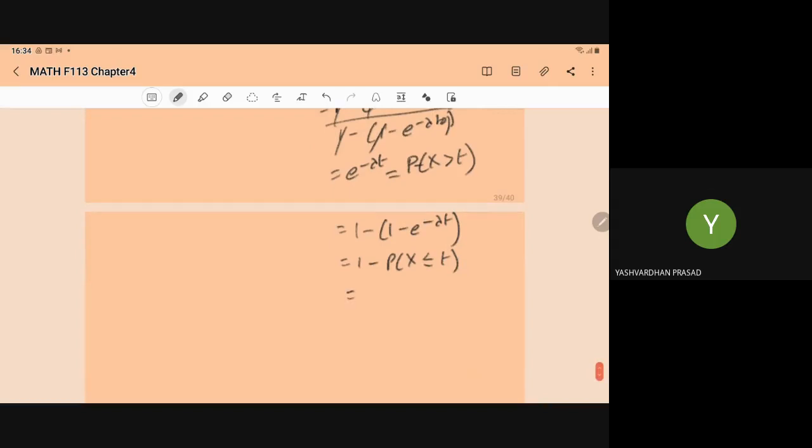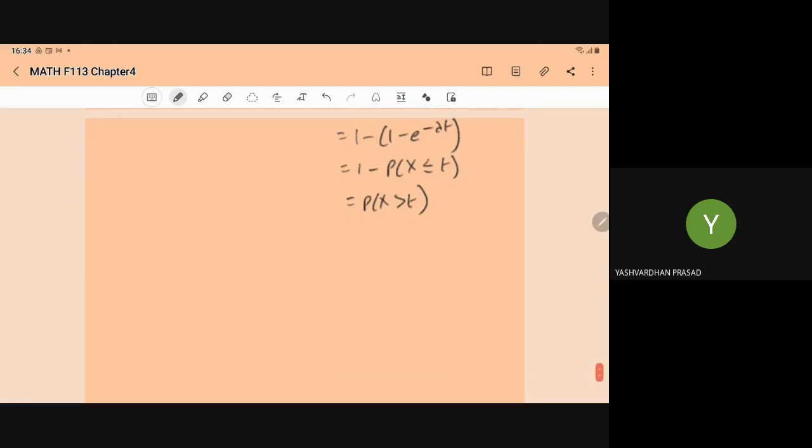So it is the probability x greater than t. So that's why we have written here, it means probability of x greater than t plus t naught given x greater than t naught. It is equal to, just now we have derived, x greater than t.